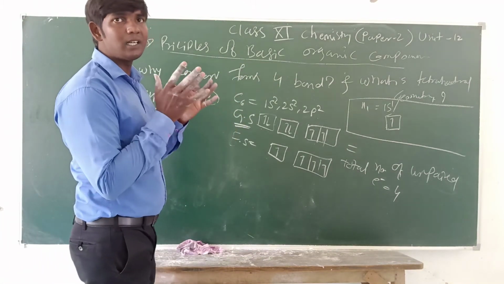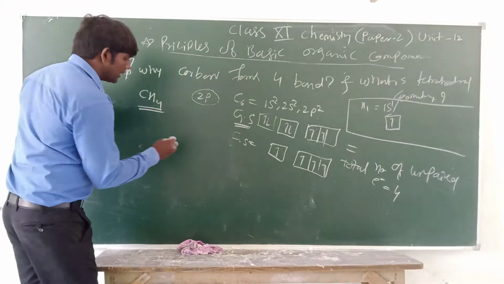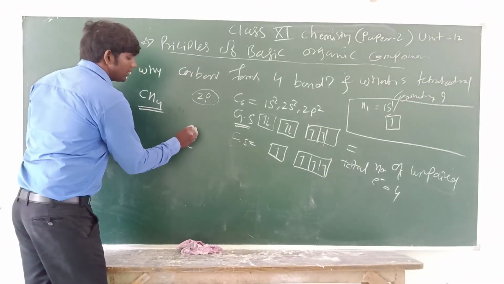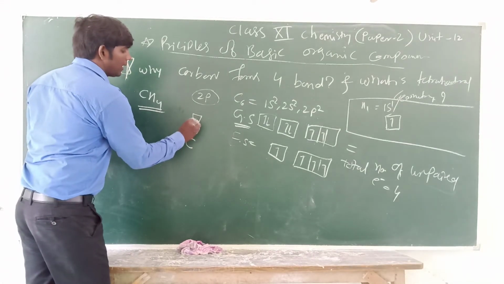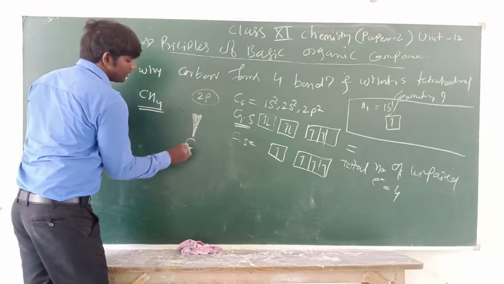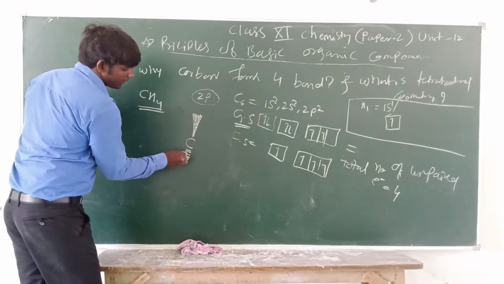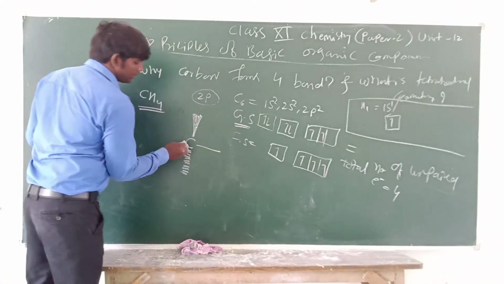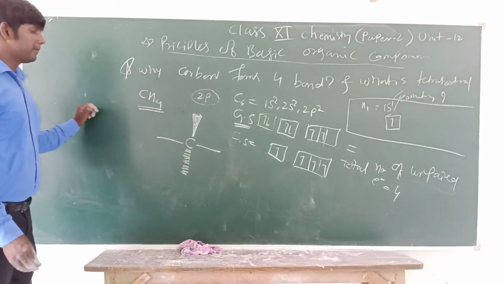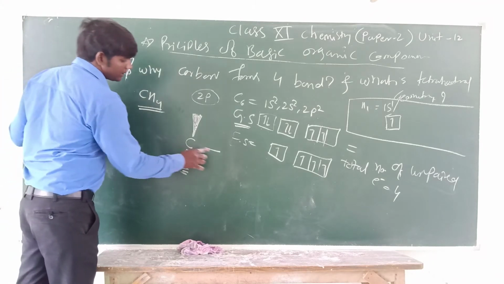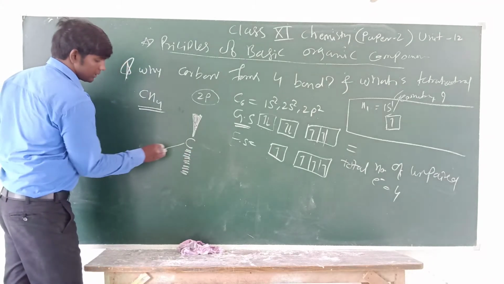This possesses tetrahedron geometry. You can see carbon, one bond I have shown here in a darkened line, one bond shown by a dotted line, and two bonds in a very similar manner, but we cannot show it like this, so we just write it.